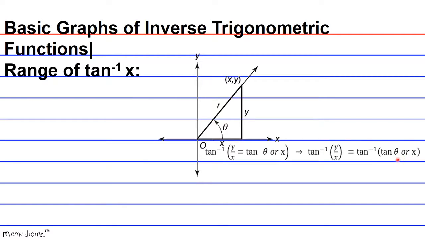Okay, so the inverse tangent function basically undoes the tangent function to reveal the identity of the originating angle. So what you end up with is that the inverse tangent of y over x is equivalent to theta, the value of your angle, okay?